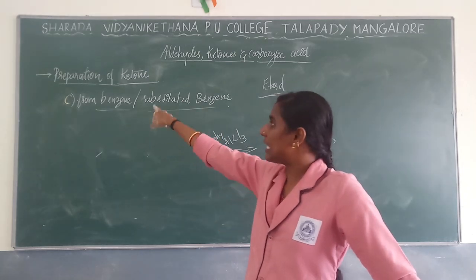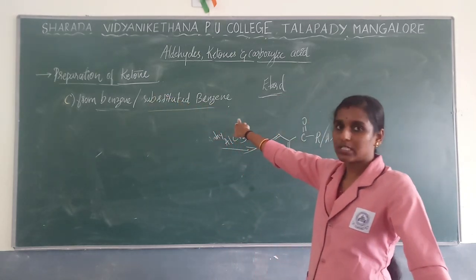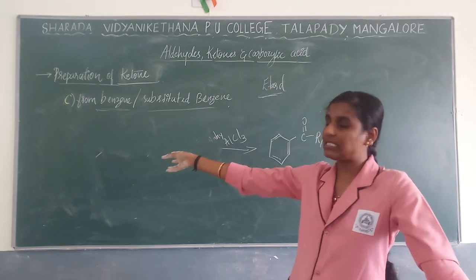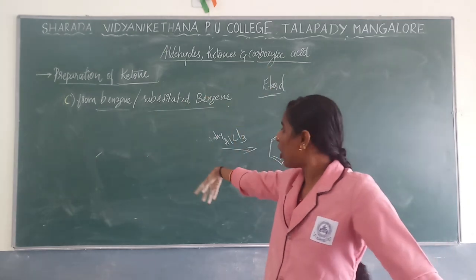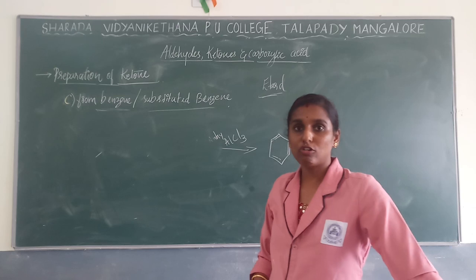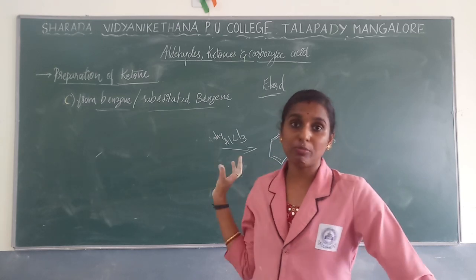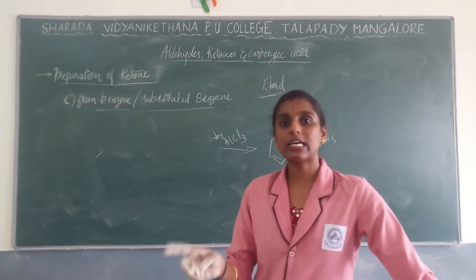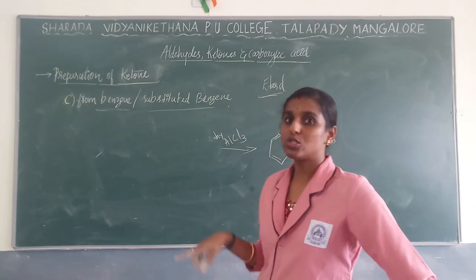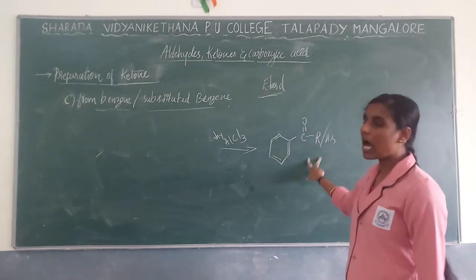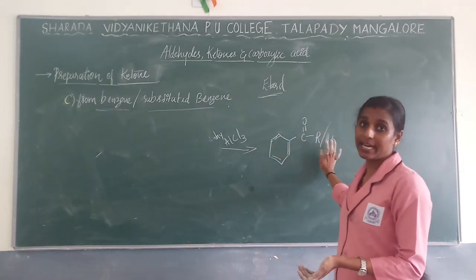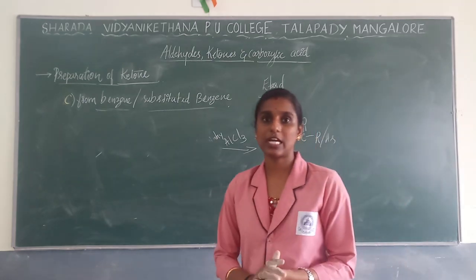And the third one is by using benzene or substituted benzene. Just use benzene and an acyl chloride in the presence of anhydrous aluminum chloride, which is nothing but Friedel-Crafts acylation, to get ketone as a product. So this is regarding today's chapter.